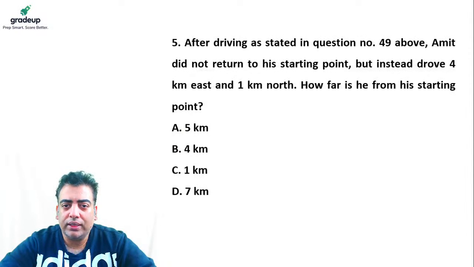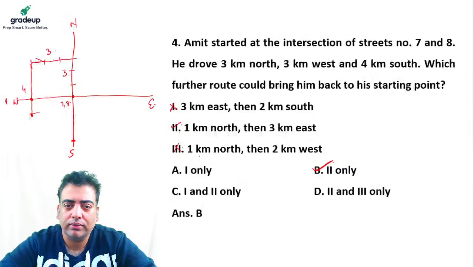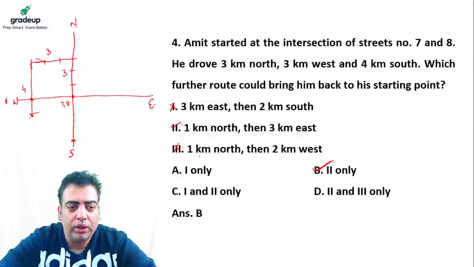In question 50 it says, after driving as stated in the previous question, Amit did not return to his starting point, but instead drove 4 kilometers east and 1 kilometer north. So he drove 4 kilometers east, so we'll reach here. This will be 1, this will be 3, and then 1 kilometer north he will reach here.